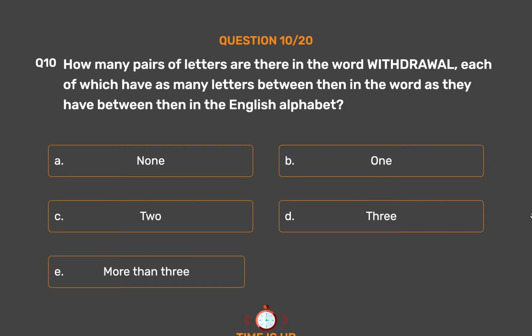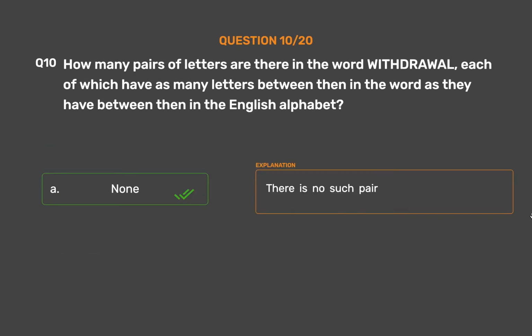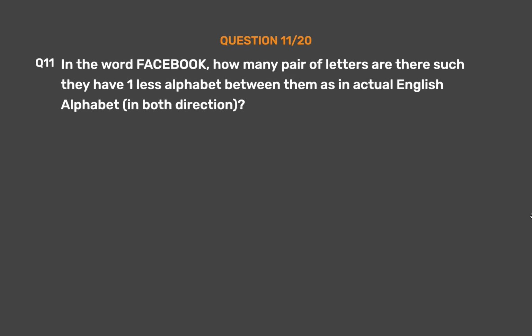The correct answer is option A. None. There is no such pair. Question number 11. In the word Facebook, how many pairs of letters are there such that they have one less alphabet between them than in the actual English alphabet, in both directions?